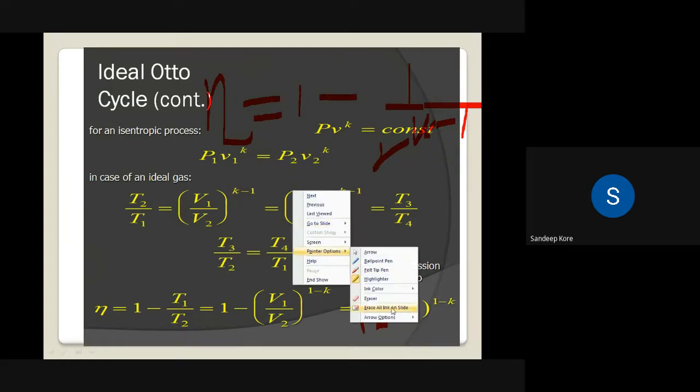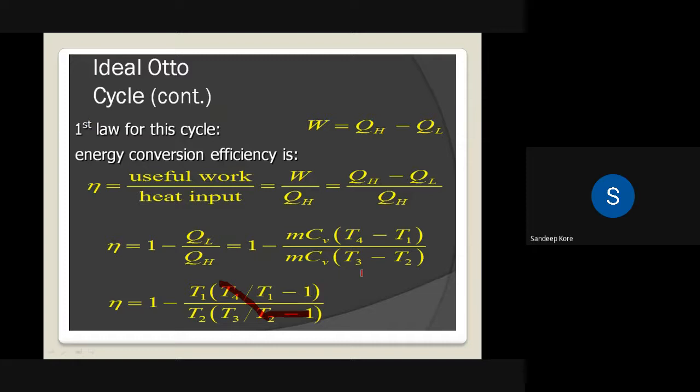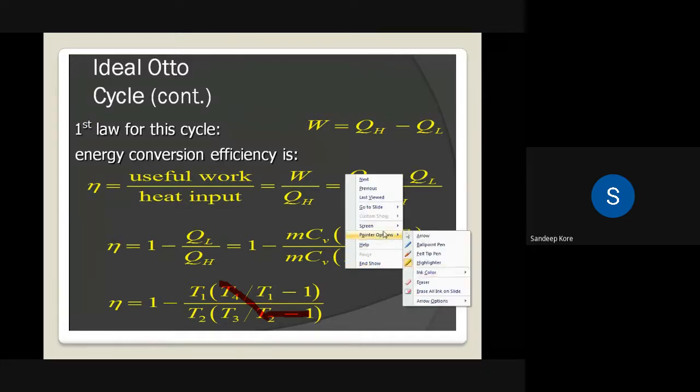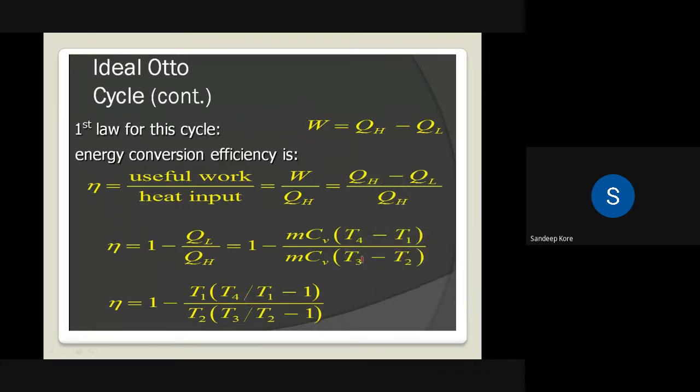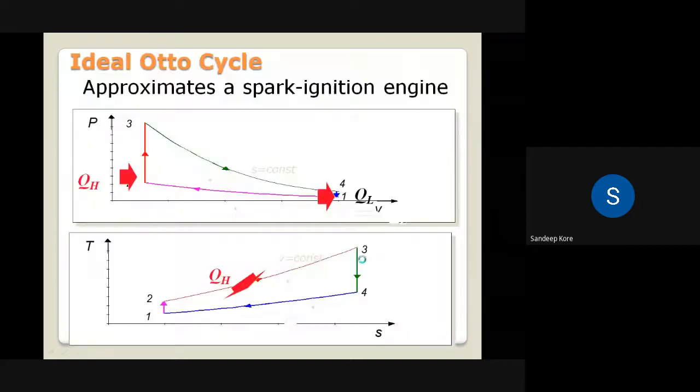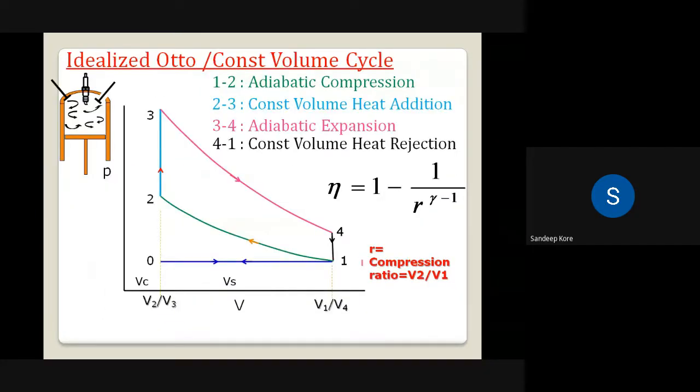So you go through it once again. From the exam point of view, it is not important, but if you go for examinations like GATE, or if you have a chance to design a petrol engine, there you need these things. Right now we'll concentrate on the efficiency formula of the Otto cycle: 1 minus 1 upon R raised to gamma minus 1.